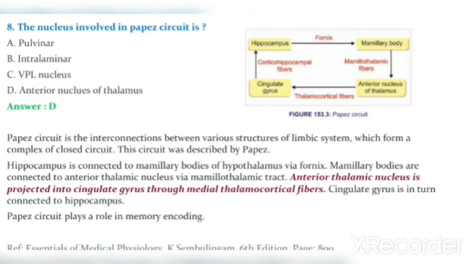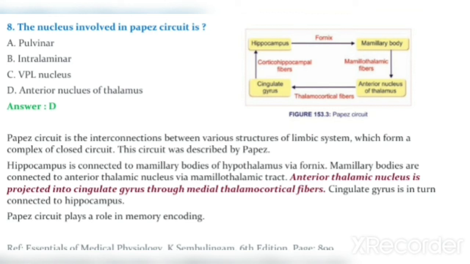Question number 8. The nucleus involved in Papez circuit is option A alveolar, option B intralaminar, option C VPL nucleus, option D anterior nucleus of thalamus. The answer is option D, that is anterior nucleus of thalamus is involved in Papez circuit. You can see the figure of Papez circuit. You can see what are the nuclei that are present.